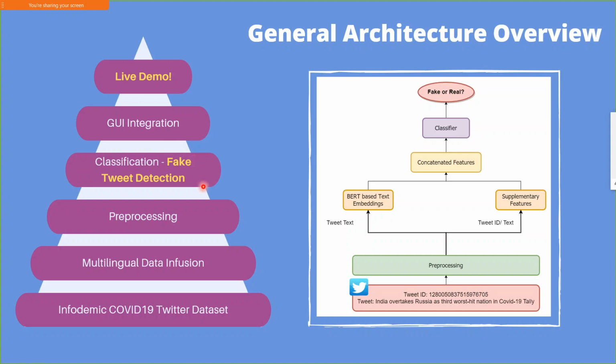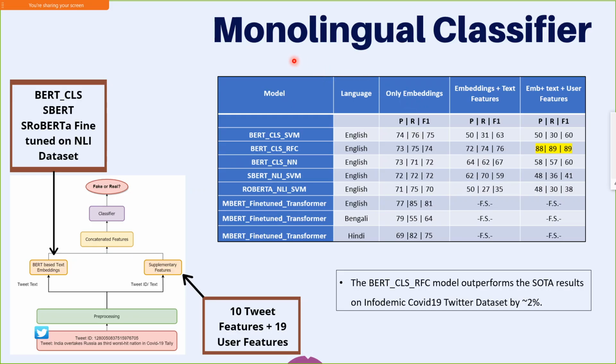So now moving on to the most important part of our project, this is the general architecture of how we classify whether a tweet is real or fake. We ask the user to enter the tweet ID or the URL of the tweet. We extract the tweet text from it, pre-process it, get BERT-based embeddings out of it, and augment them with various supplementary features. Concatenate them all together, pass it to a classifier, and let the classifier predict whether the tweet is real or fake. In this slide, we will discuss our monolingual classifier architecture.